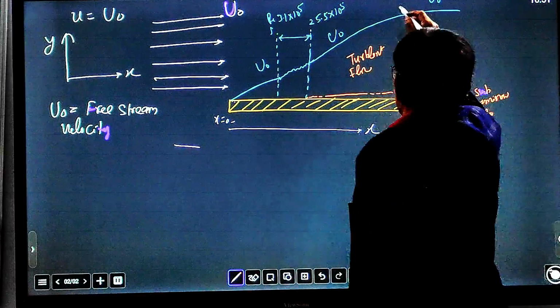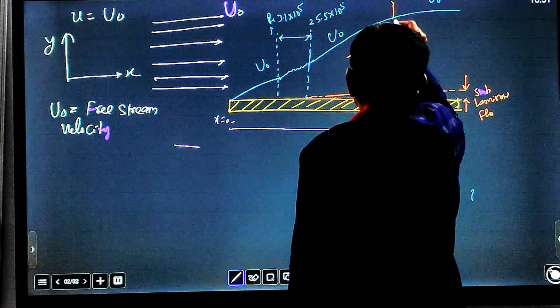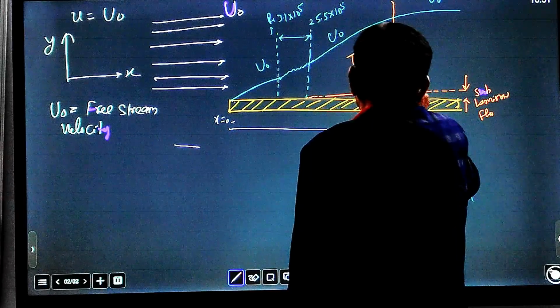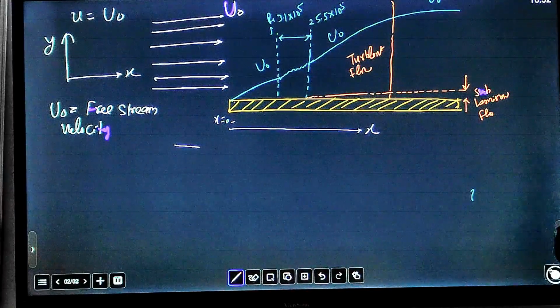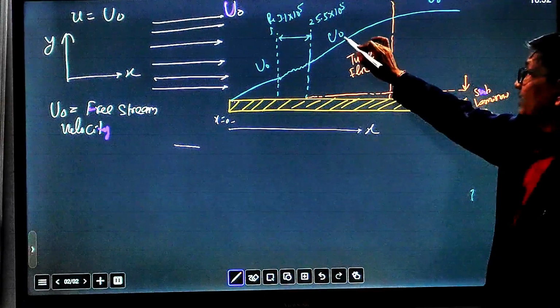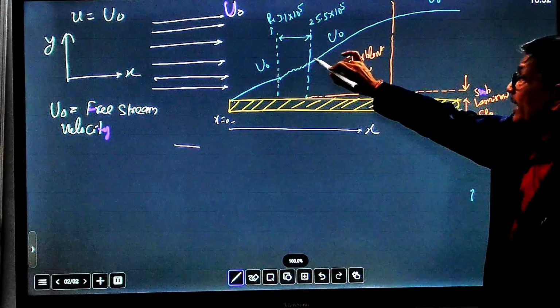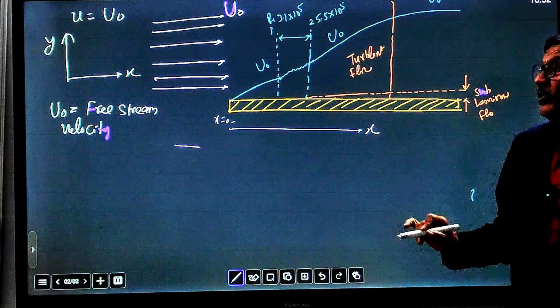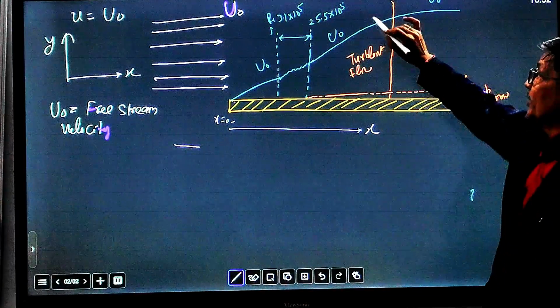If you draw a flow profile here, what is the maximum thickness? How can we find the maximum thickness of the boundary layer? There is no clear-cut boundary where we can say the flow is turbulent and free flow.